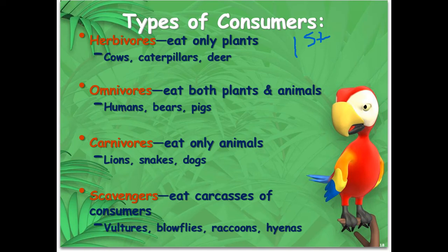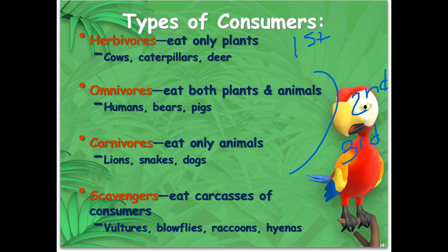Now, omnivores and carnivores are examples of other kinds of consumers. Omnivores eat both plants and animals. We are a good example of an omnivore, bears and pigs as well. Carnivores, of course, eat only animals: lions, snakes, and dogs. Now, both omnivores and carnivores could be either second order or third order heterotrophs, depending on what they were consuming. Omnivores also could be first order because they eat plants.